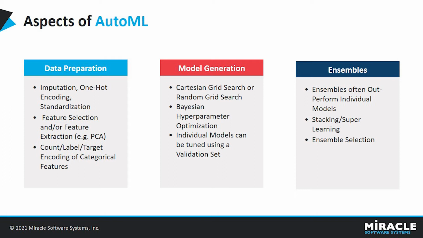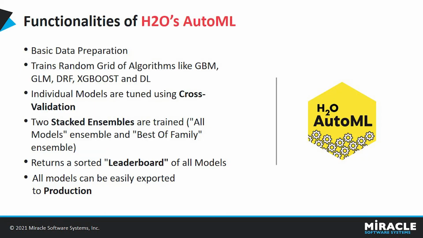Example, ensemble selection, stacking, and so on. Here are the functionalities of AutoML, which includes basic data preparation, which will be handled automatically by H2O algorithms, and trains a random grid of algorithms like gradient boosting machine, generalized linear model, distributed random forest, XGBoost, and deep learning in AutoML.